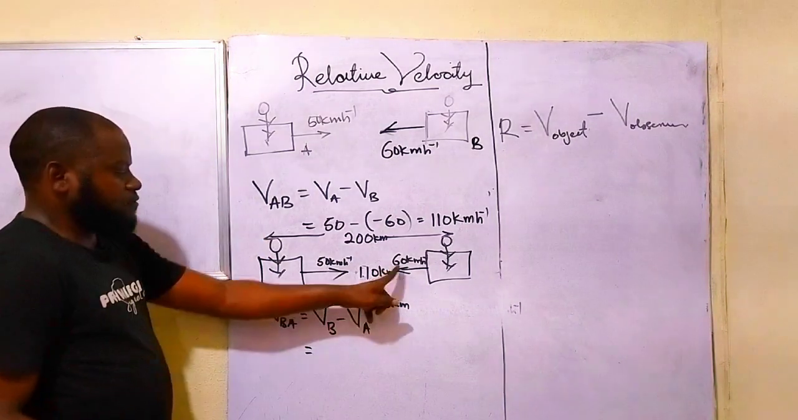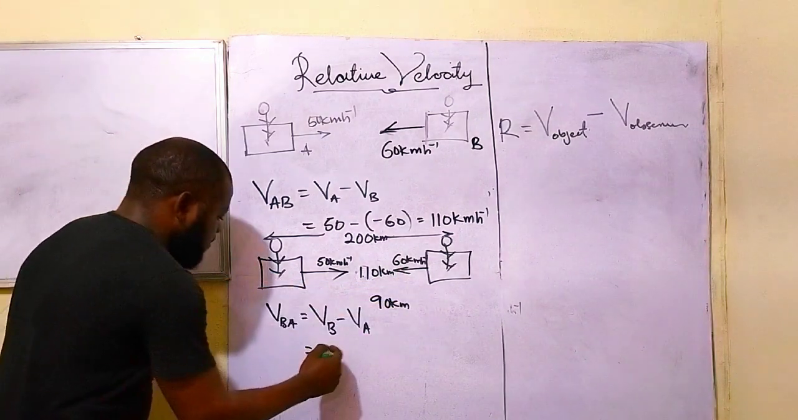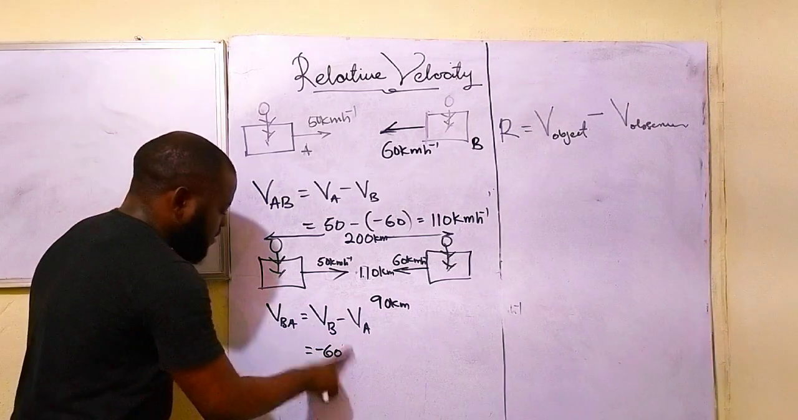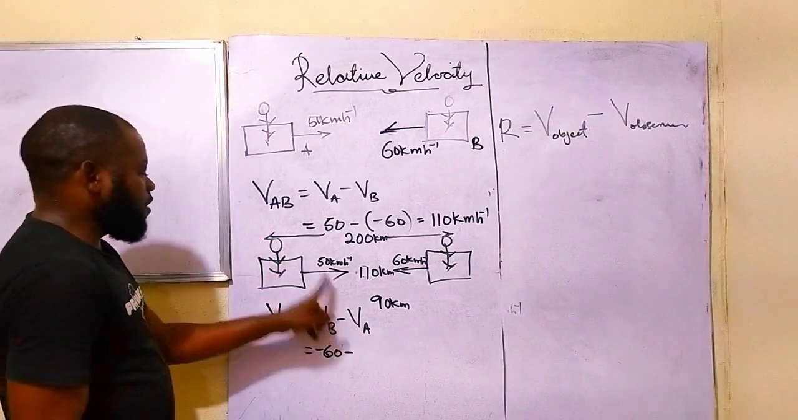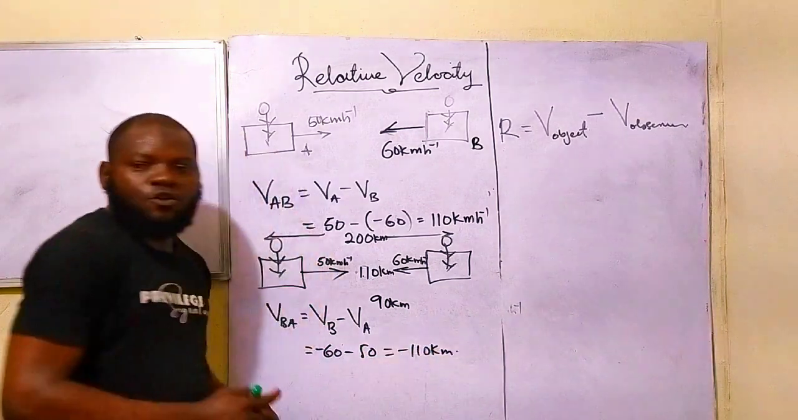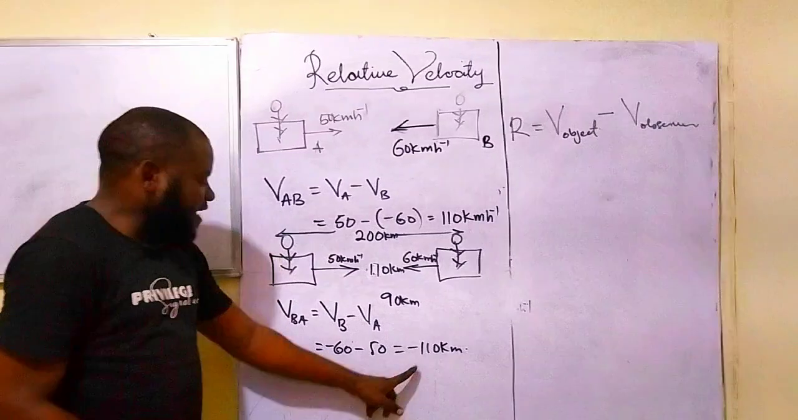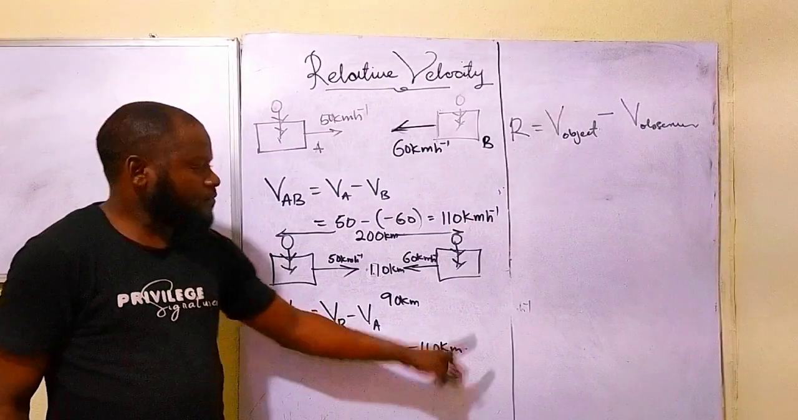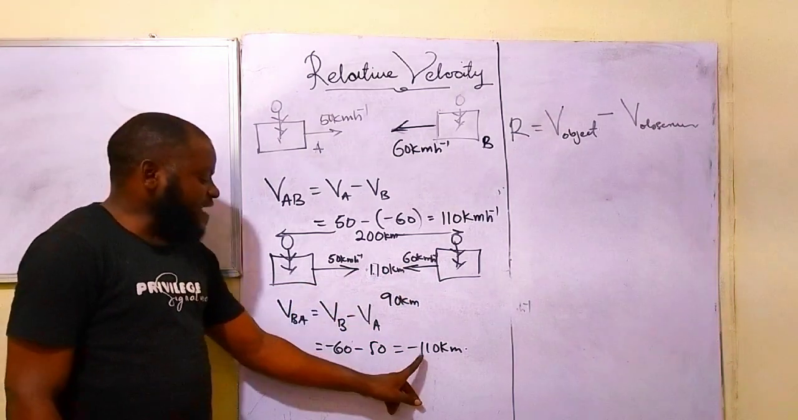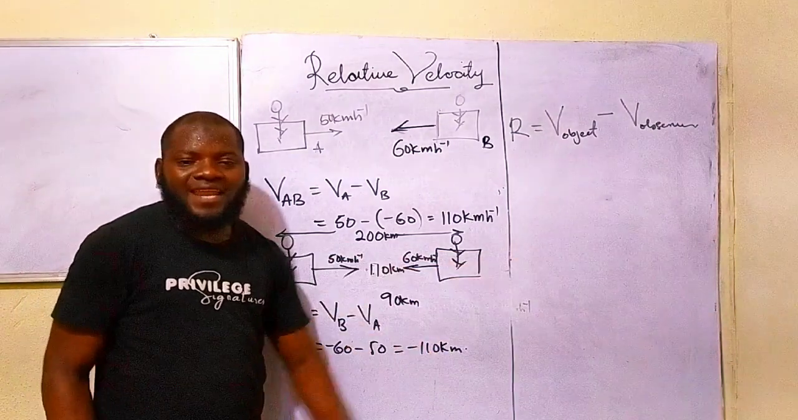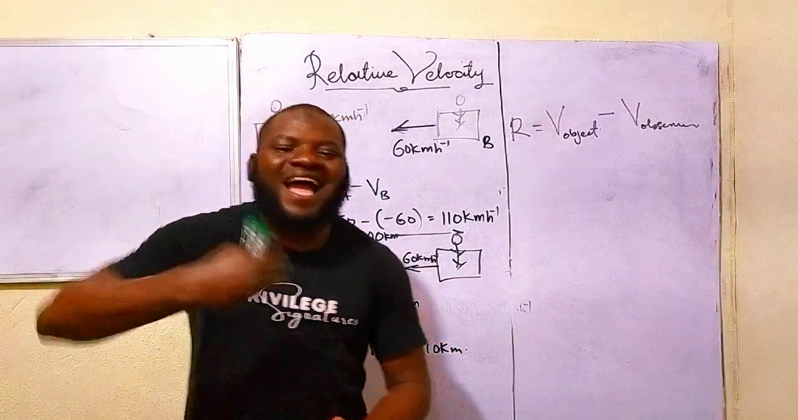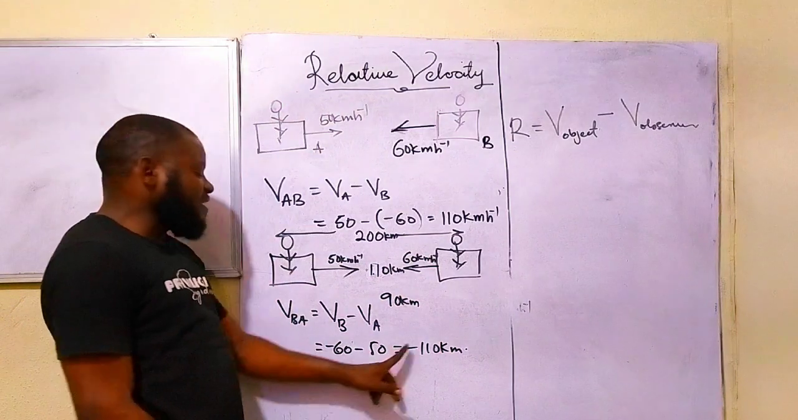So, what would that be? This one will be what? Negative 60 minus 60 kilometers per hour. Let me remove this. Minus 60 minus what? Minus 50. That will give us what? Negative 110 kilometers. So, negative 110 kilometers, what does it simply mean? What it means is that you are approaching me by a speed of what? 110 kilometers. That is, you are getting closer to me by 110 kilometers every 1 hour. That's why the negative is there.